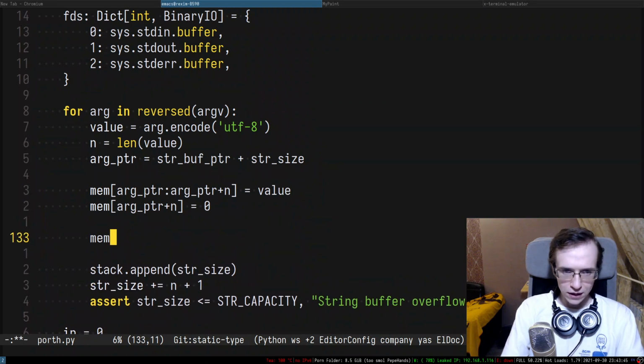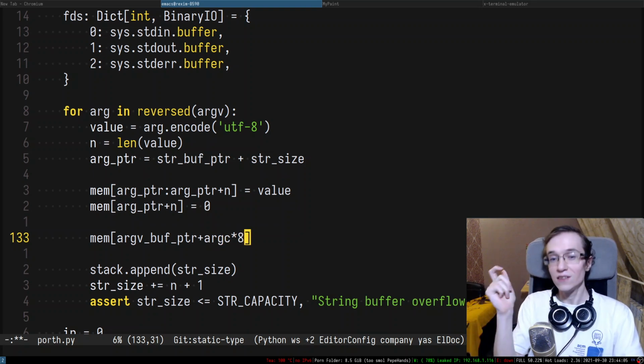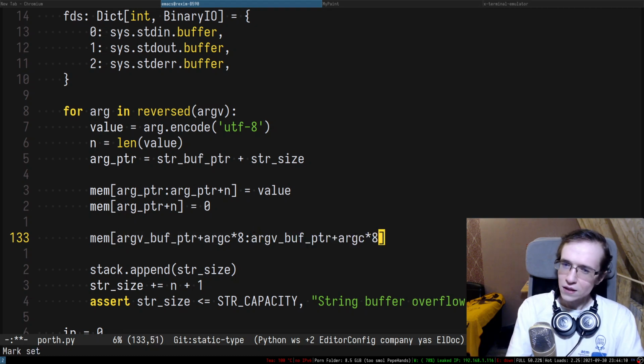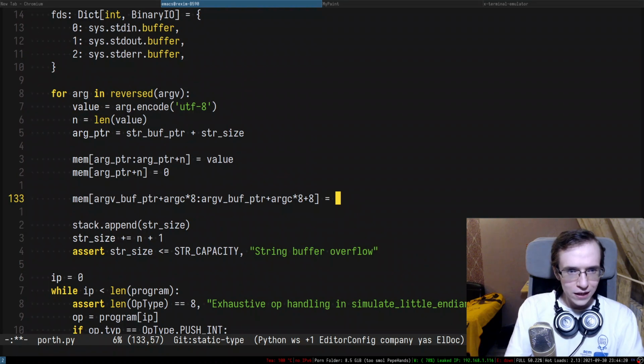Alright, so in the memory, I need to figure out where we have to do this stuff. So it's going to be argv buffer pointer. So this is where the buffer pointer starts. Then we add argc multiplied by 8, because the size of the pointer is 8 bytes, 64 bits, right? And then I need to take a slice of this entire thing, plus 8, I suppose, right? So this is plus 8. And the thing I'm going to assign in here is essentially the pointer to the argument, but converted to bytes, right?